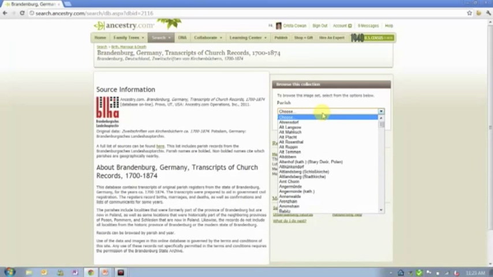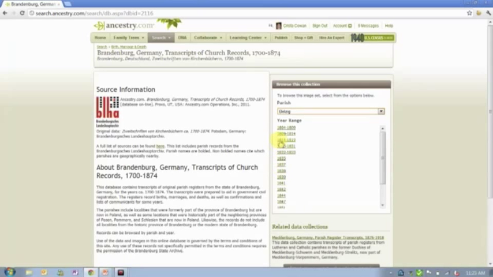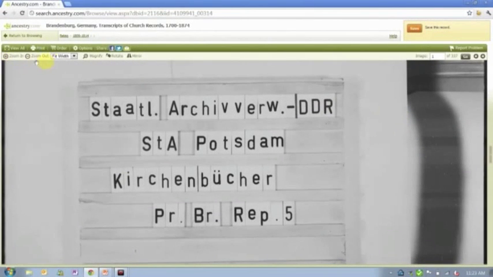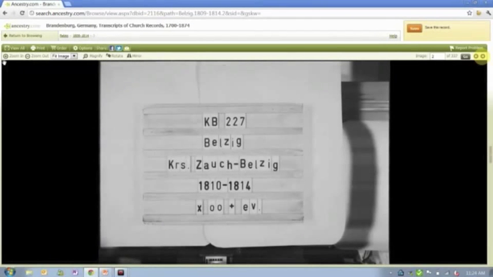Again, if you've been with us through this 1940 census launch, you know how this works, but you just have to know what area you are interested in and what time period, and then it will take you to a set of records, much like the old days of genealogy research. I say that, and that's funny, but I was just doing microfilm research on Saturday up at the Family History Library. So there are still millions and billions of records in microfilm form, and that's kind of like what this is. The images are here, but there's not a searchable index, and so you just have to go image by image through these records looking for what you're looking for.